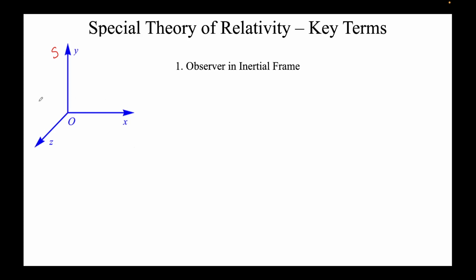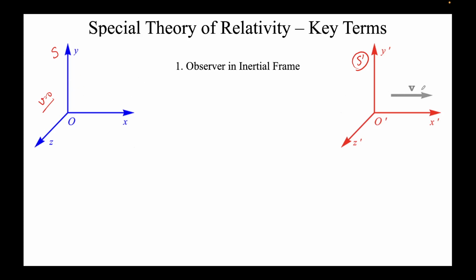Why? Because the velocity is zero here. We saw an inertial frame is where the velocity is zero, or velocity is constant. This is the second example. This is another frame, let's say S prime. In this case, another observer is sitting at origin, also at O prime, and this frame is moving with constant velocity v in the positive x direction with respect to this frame, the first inertial frame.